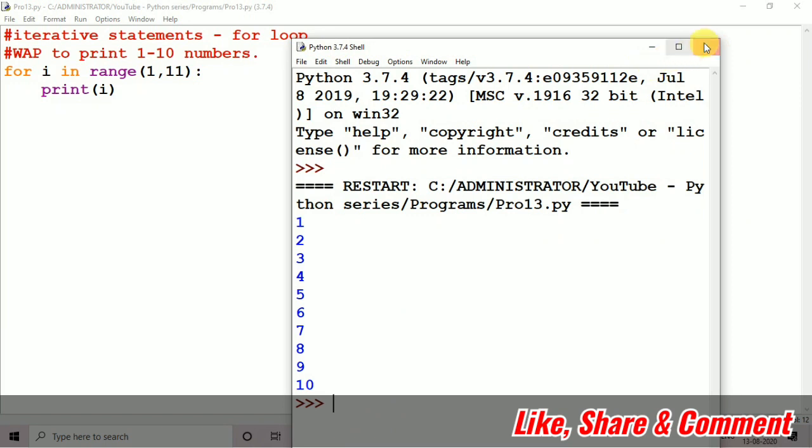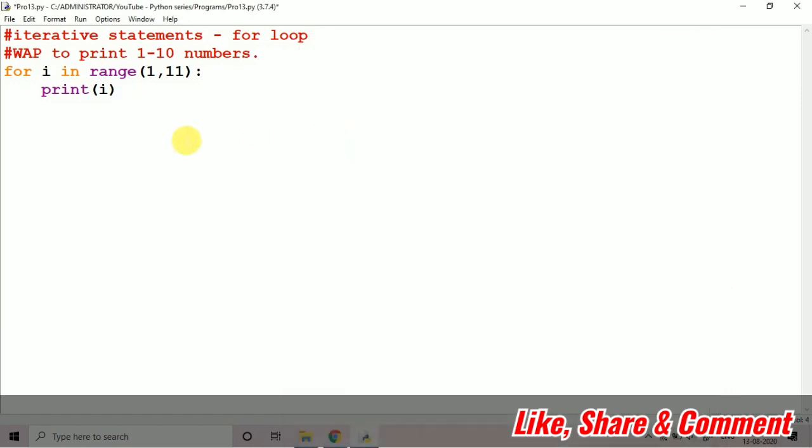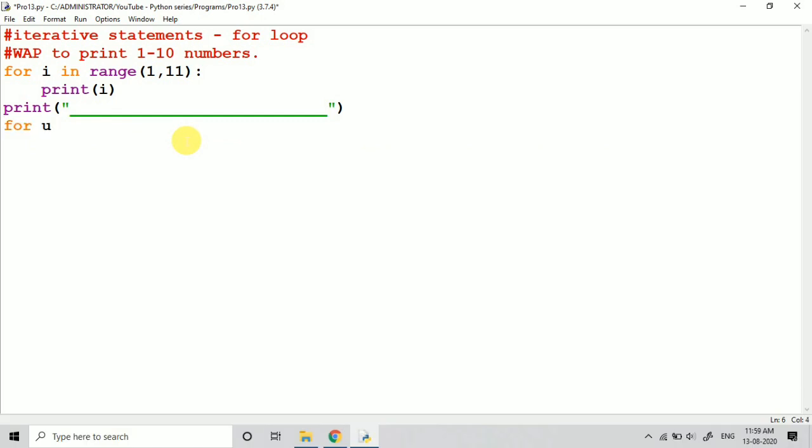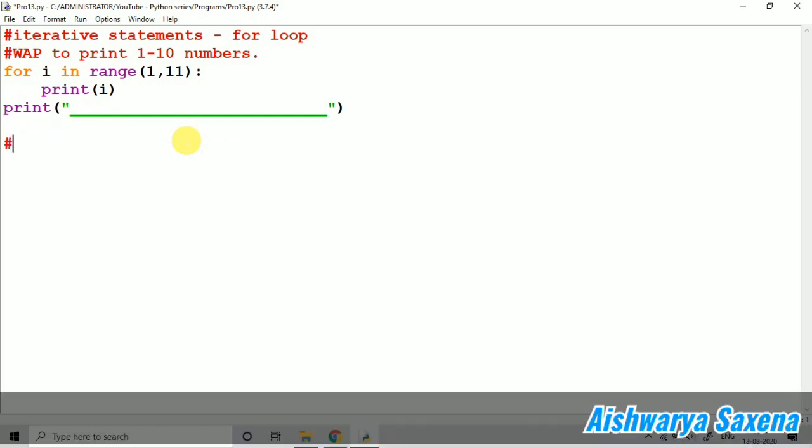So this is correct. This way we can take the for loop, and now I'm going to show you some more examples here in the same program, in the same video even. So here, for i, suppose you have to print, let me take a question: write a program to print 10 numbers in reverse order with a difference of 2.